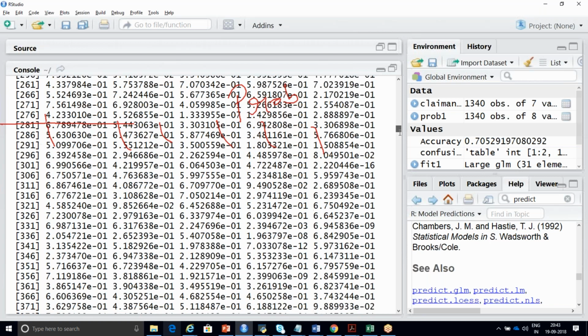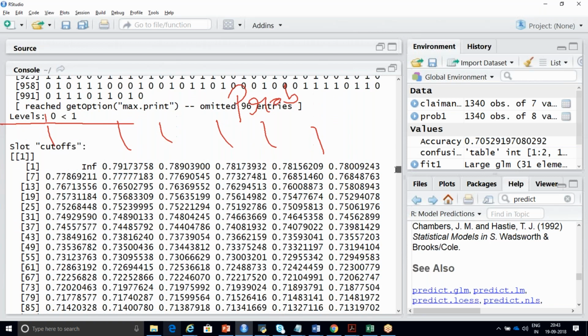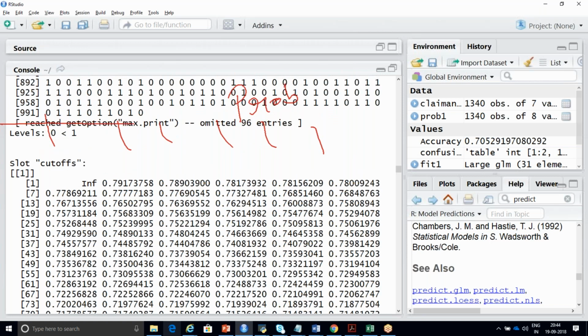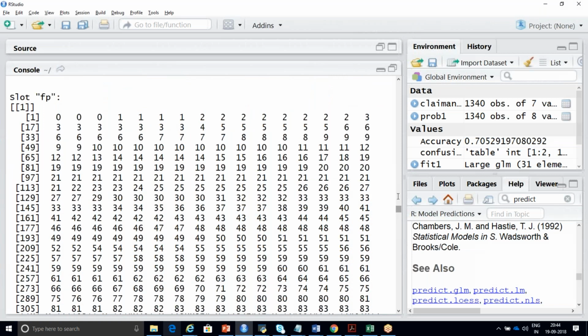after all the 1096, it will go for the next cutoff. What is the cutoff value we have specified? It is not your cutoff value, it will be your probability cutoff values. And next it is going to display your FP. FP stands for false positive. Tomorrow I'm going to explain that part. Each and everything I'm going to explain.